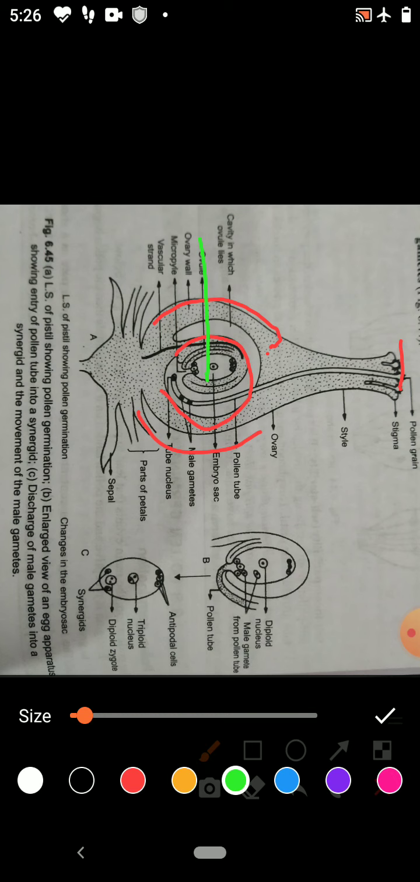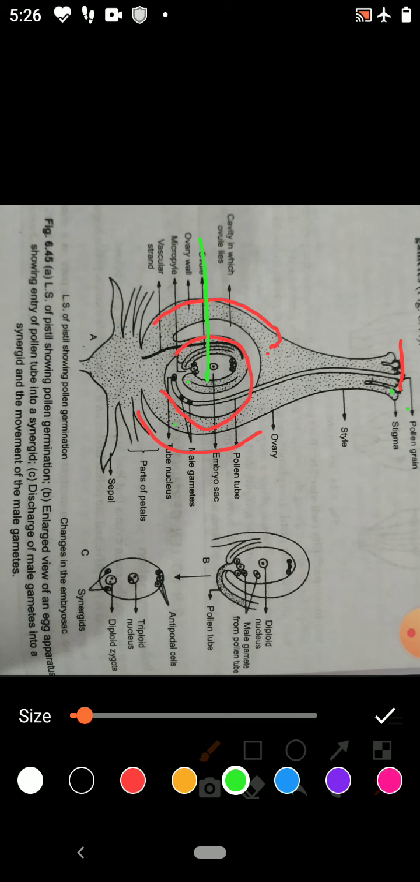The pollen grains are present on the stigma. This pollen grain will germinate. In the pollen tube, male gametes are present. These male gametes will come into the embryo sac. But before that, the first event is pollen pistil interaction.